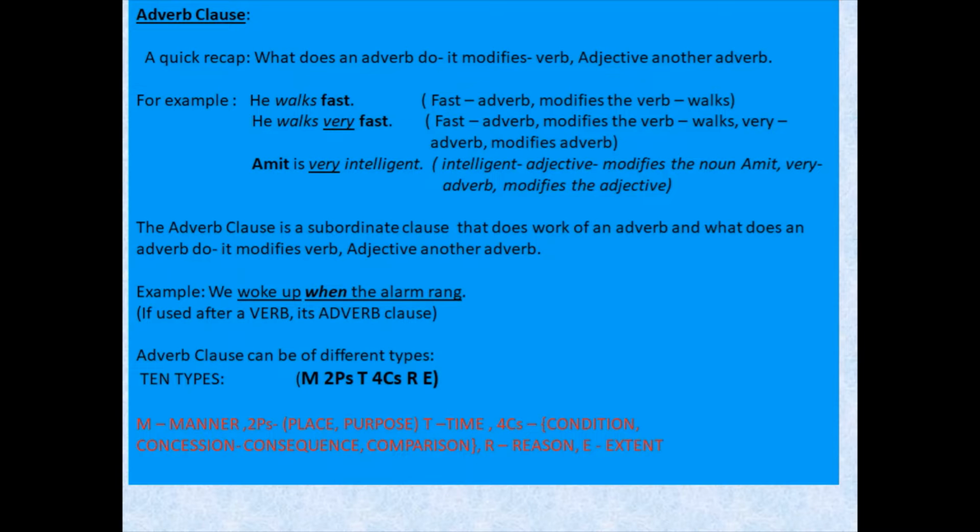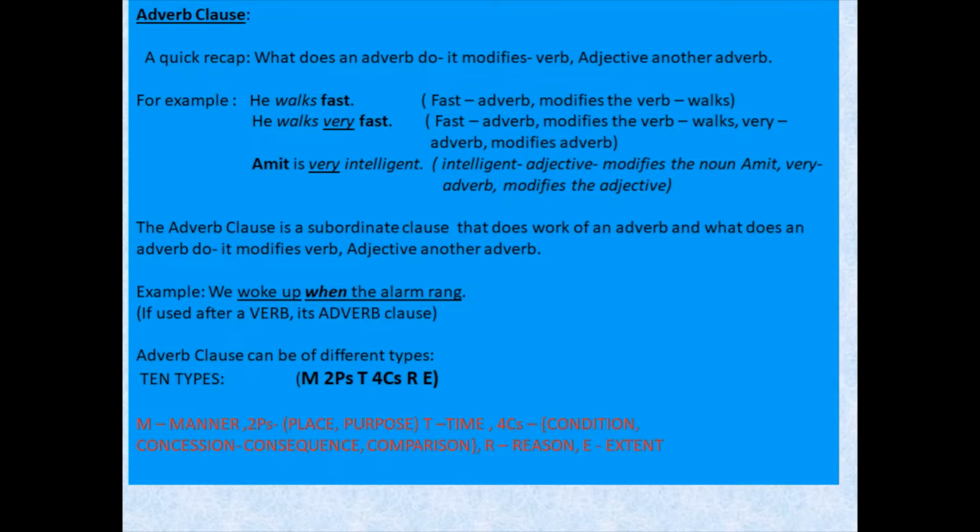Very is another adverb which is modifying the adverb fast. So, what did we learn? That adverb modifies the verb and adverb modifies another adverb. In the second example, there was an adverb already, that is fast, and with the help of very, we have introduced another adverb to modify the already used adverb in the sentence, right?